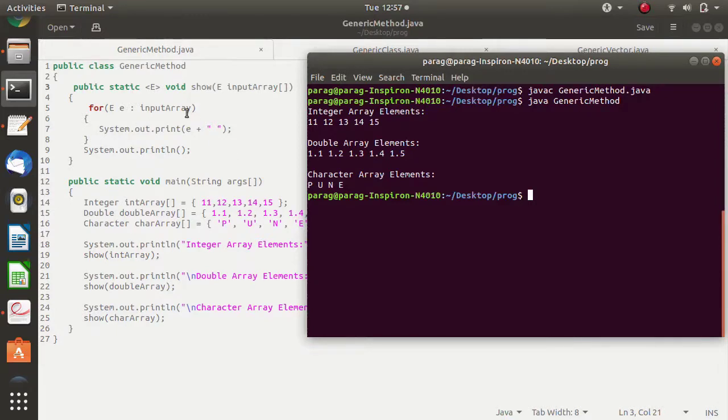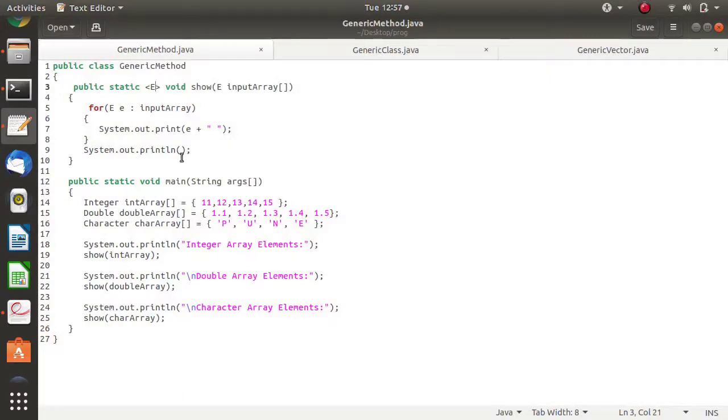Now see, here we have used a single generic variable. Instead of that, you can use any number of generic variables. Suppose I want to use two generic variables, I can use them. If I want to use three generic variables, I can use them. So I can use multiple generic variables. If you are mentioning multiple generic variables, you also have to pass that many arguments, or we have to define what T stands for, what R stands for. Based on the parameters, the types will be decided.